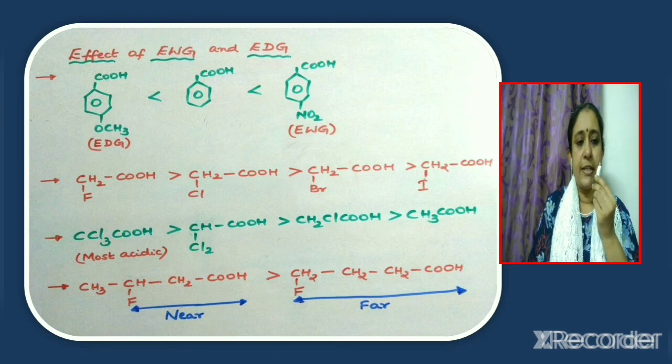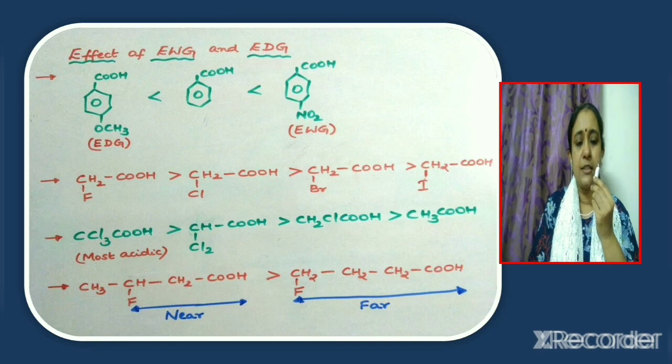Now consider the next case. Here we have the same halogen atom, but the number of halogen atoms present is different. If more halogen atoms are present, the acid will be more acidic. Trichloroacetic acid is more acidic than dichloroacetic acid, which in turn is more acidic than chloroacetic acid, which in turn is more acidic than acetic acid.